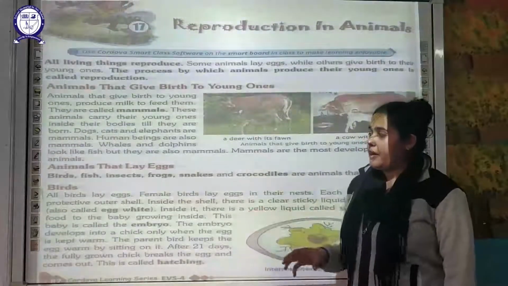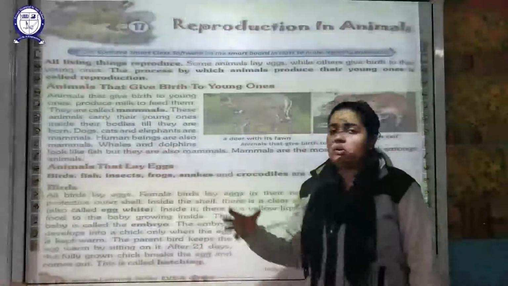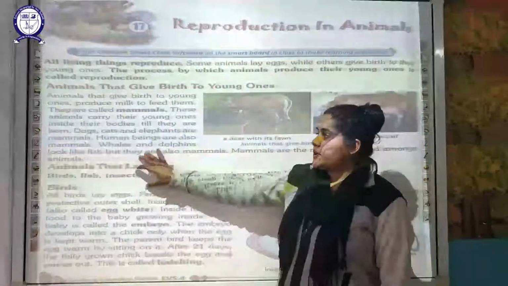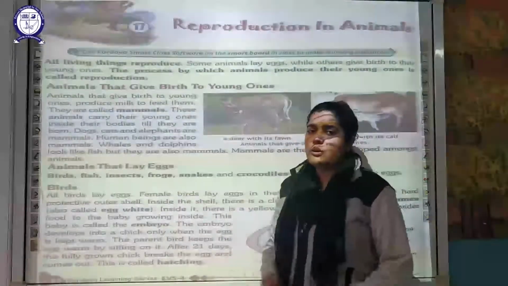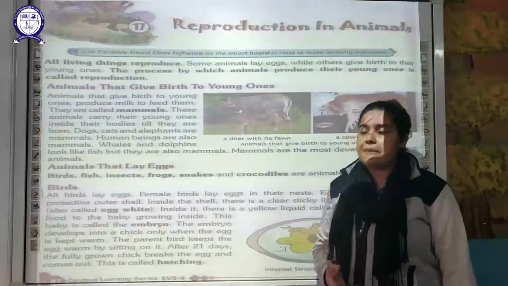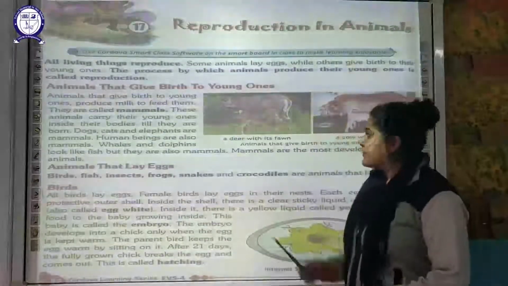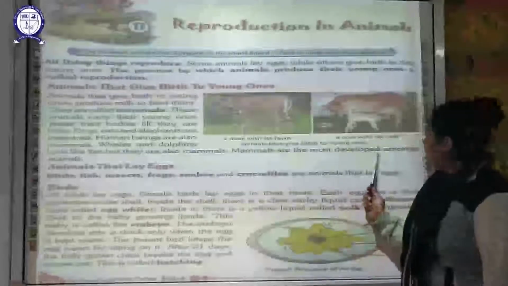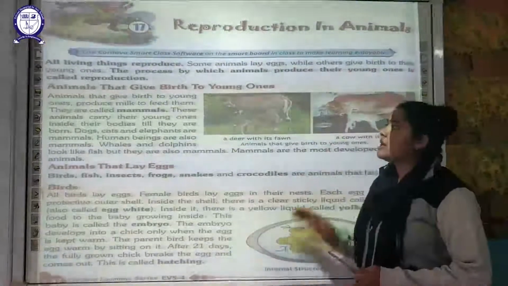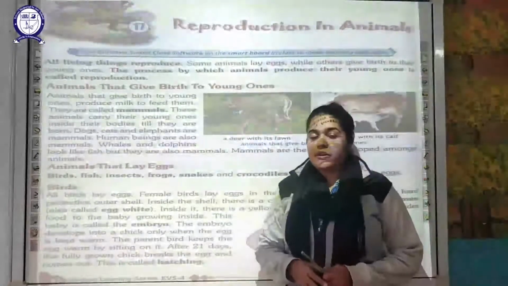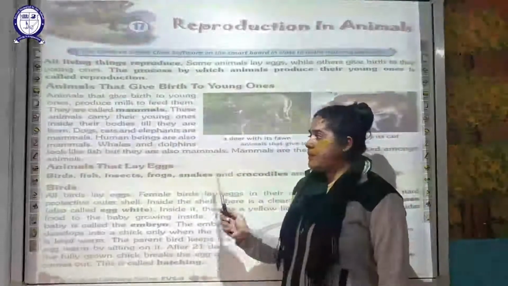As you people are aware, whales and dolphins are aquatic and look like a fish, but they are considered mammals. What is the characteristic feature of a mammal? That they give birth to their young ones. Okay. Mammals are the most developed amongst the animals. Out of all the ways in which we can classify living organisms, mammals are considered to be the most developed ones.